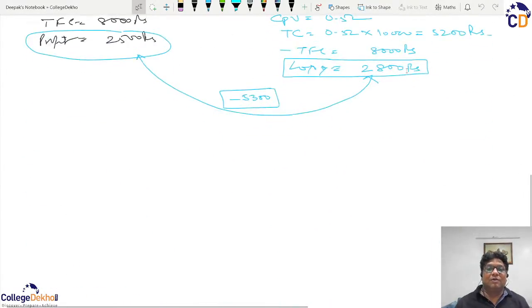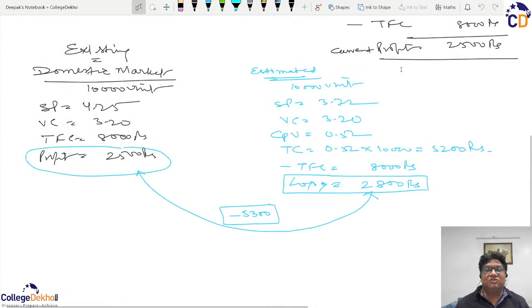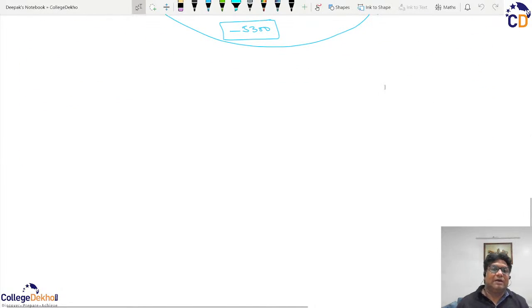So we have to compare the incremental contribution with the incremental fixed cost, and if the fixed costs are more, then the export order will be rejected, and if the export order is to be accepted, it means the incremental contribution is more than the incremental fixed cost. So here we can have two options.